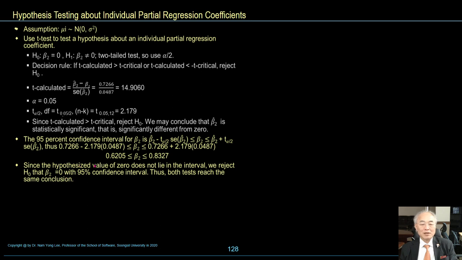Since the hypothesized value of 0 does not lie in the interval, we reject the null hypothesis. Thus both tests reach the same conclusion. So in order to test a regression coefficient, we can use the t-test.